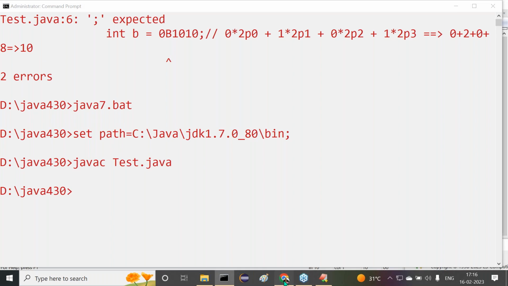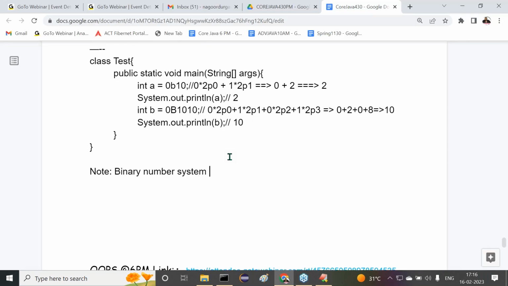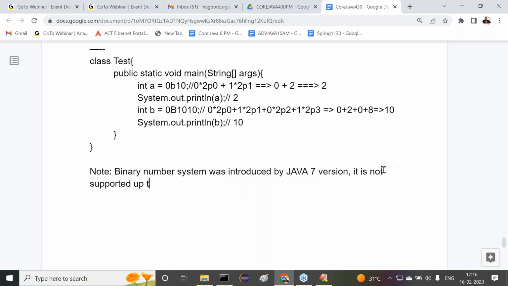The conclusion is very simple. The binary number system was introduced in Java 7 version. It is not supported up to Java 6 version in Java applications.